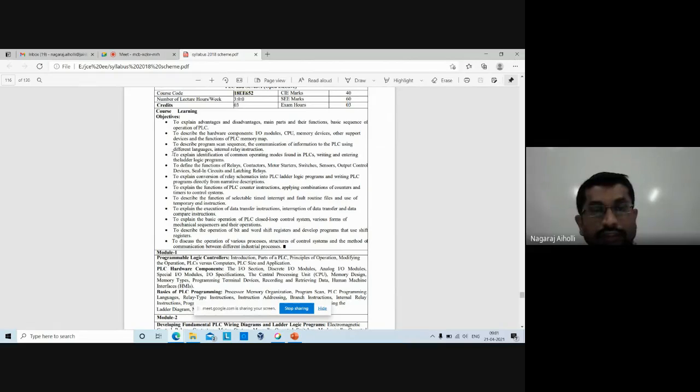Then the third objective is to describe program scan sequence. That is the same thing I discussed here, the basic sequence of operation of PLC, program scan sequence, the communication of information to the PLC, how we are communicating the data to the PLC through the input device using different languages. So there are three types of languages here, basically, which are very familiar and popular. The first one is the ladder diagram. The second one is function block diagram. Then the third one is sequential function chart. These three are the most popular languages that are used to write the program for the PLCs.